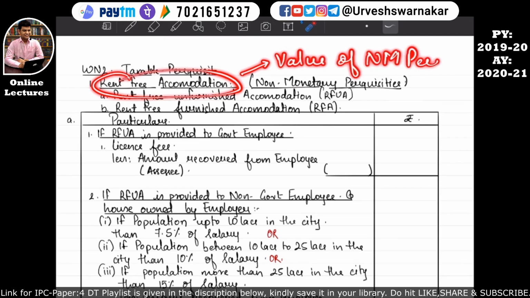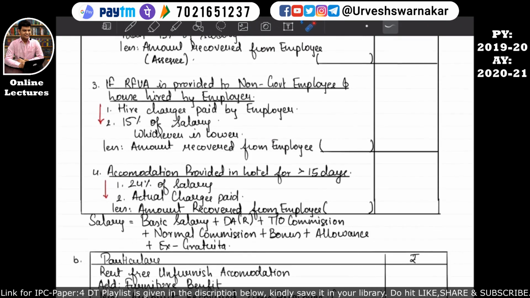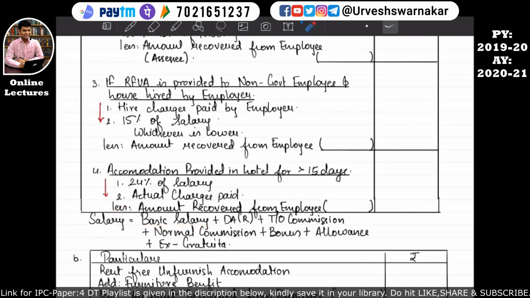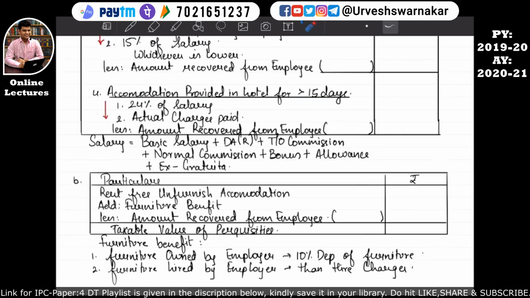Okay, so here salary specifically means basic salary plus dearness allowances recognized plus turnover commission plus normal commission plus bonus plus all allowances plus ex gratia. I hope this is quite clear to you all. So let's move on to the part B.